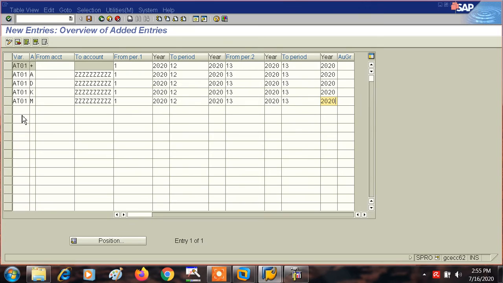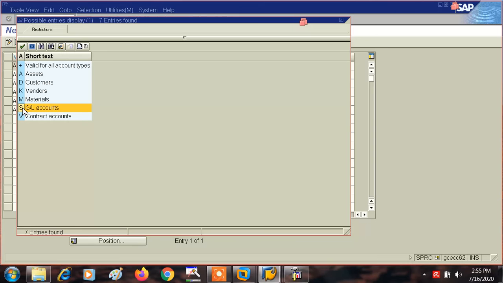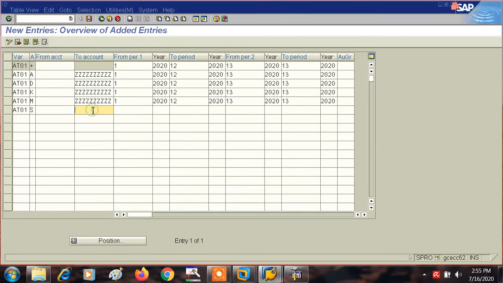And the last, 8001, that is the last, which is S, I guess, yes, this is S. For S the same, next one. So 2020, this is again 2020, 13, this is again 2020.